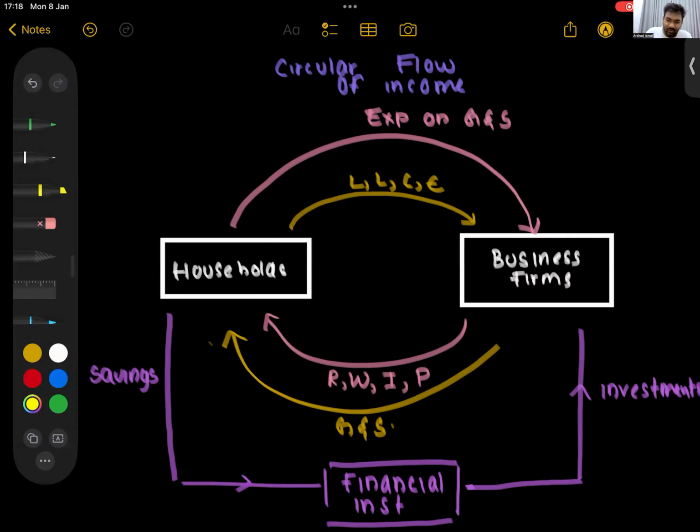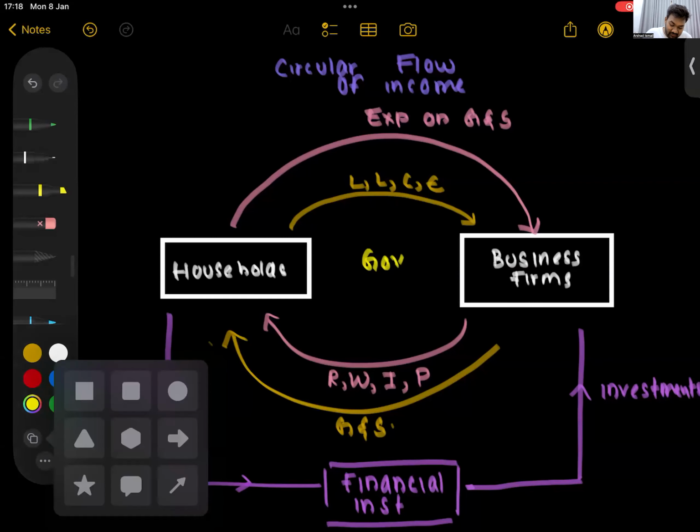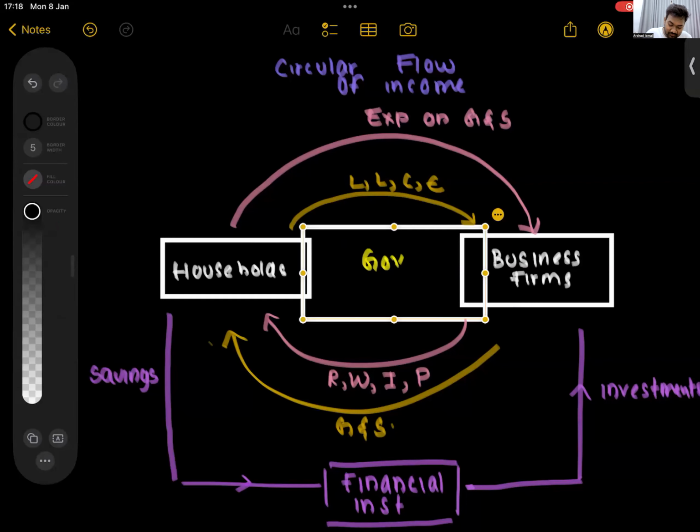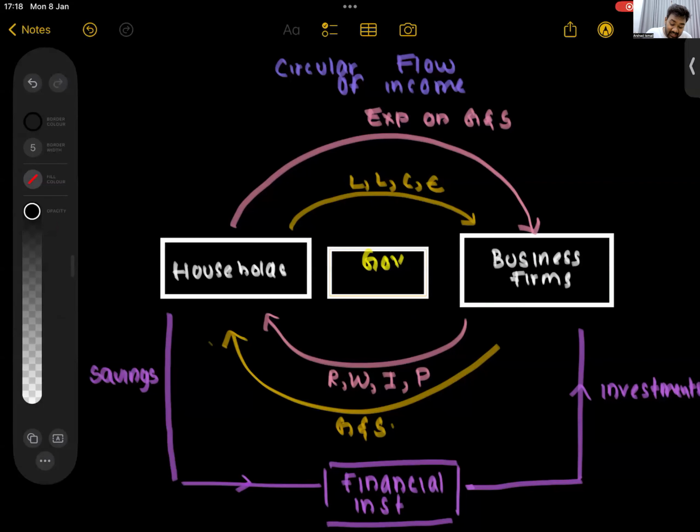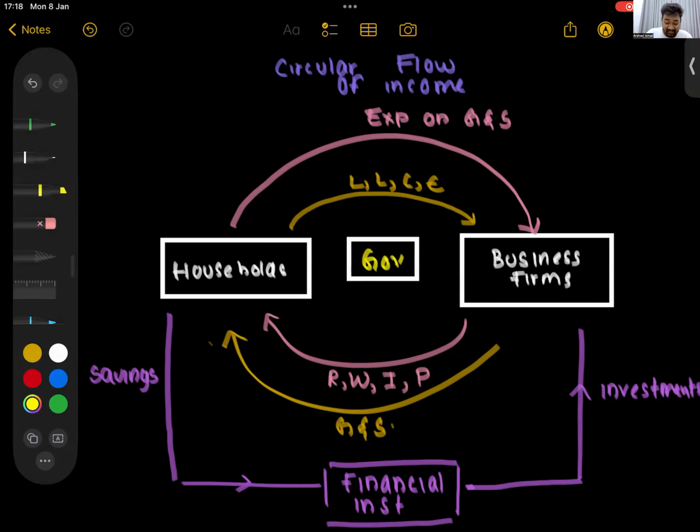Now the third party, you can draw it anywhere. No problem, I will draw it in the middle. I'll put a small box for it also. Now, what does the government do after coming into the middle? It will tell the households and the businesses to pay.